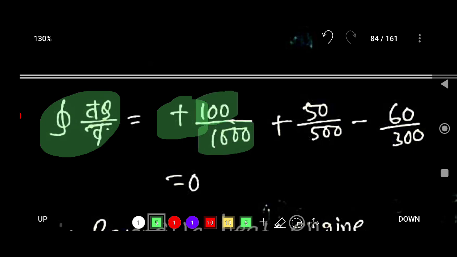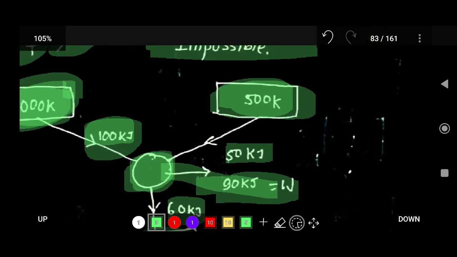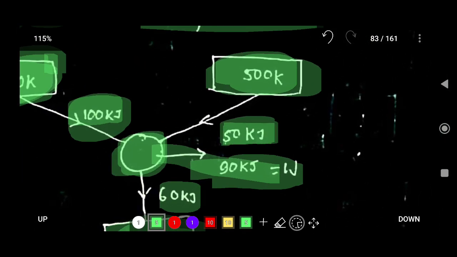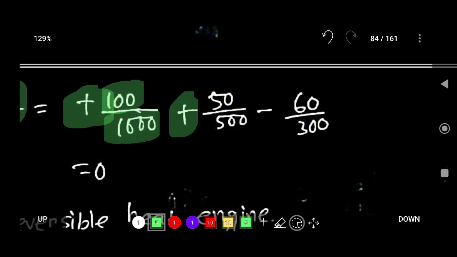Positive 100 divided by 1000: 100 is the amount of heat, 100 kilojoule, and 1000 is the reservoir temperature. In the same way, there is 50 kilojoule of heat going into the system from the 500 Kelvin reservoir. That is why it is a positive value, because the heat is going into the system. So 50 is the amount of heat absorbed by the system from the 500 Kelvin reservoir.